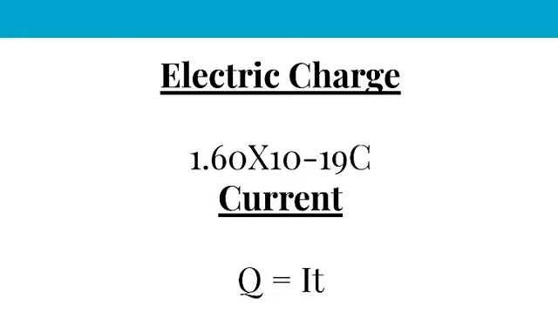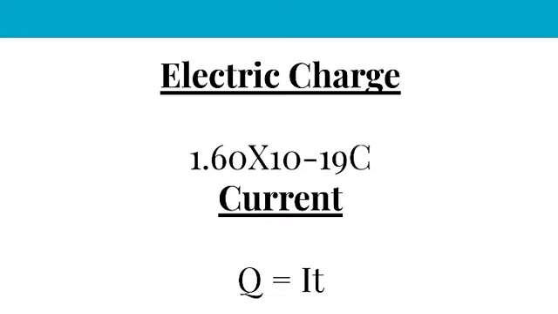Coming to current, as I mentioned earlier, current is the rate of flow of positive charge. Current can be caused by the flow of electrons, ions, or other charged particles. Electrons are negatively charged, so the direction of electron flow is opposite to the current. The equation relating electric charge, current, and time is electric charge equals electric current times time. So Q = I × t.